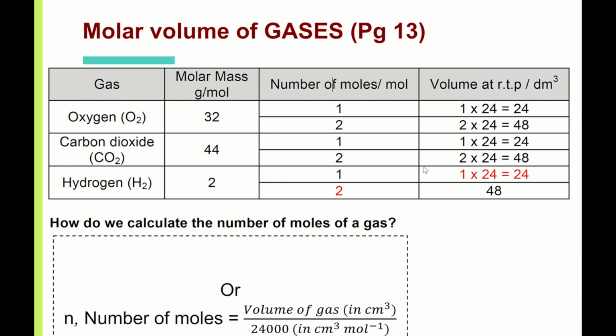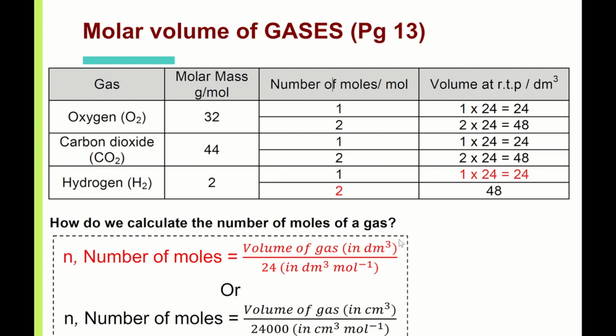Actually, same thing. You don't really need to memorize the formula. As long as you know 1 mole is 24, whichever number that I change, you should be able to get it. So fill in the blanks inside your notes. The number of moles is equivalent to the volume of gas divided by 24 dm cube. This 24 is only for gas. I repeat, this 24 is only for gases.